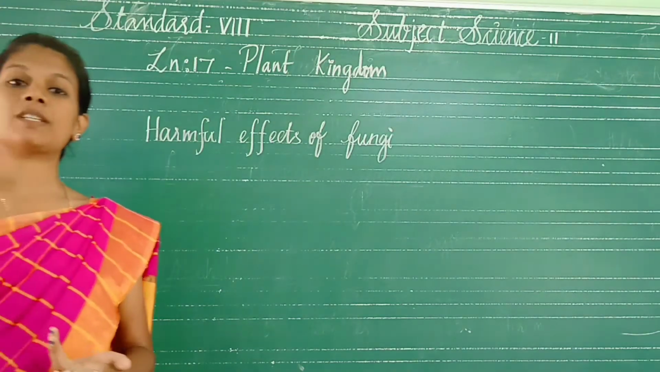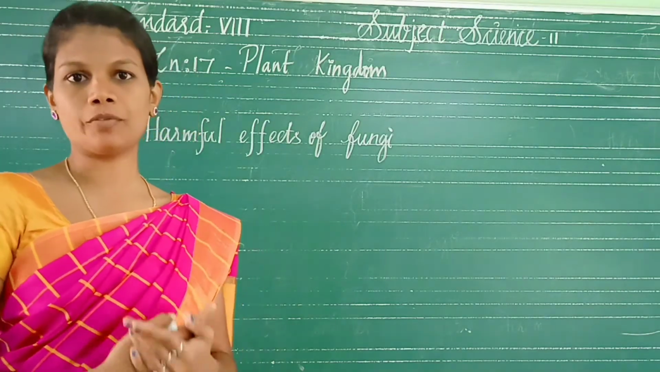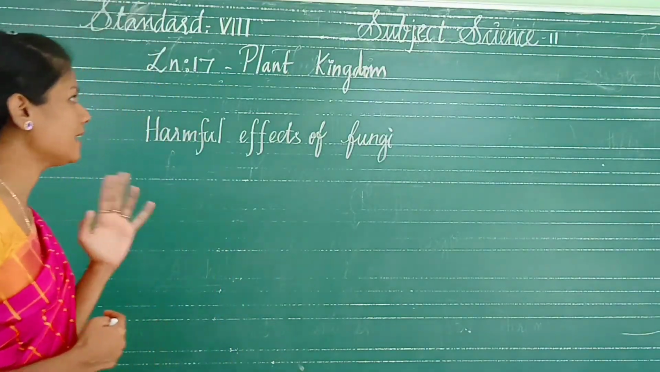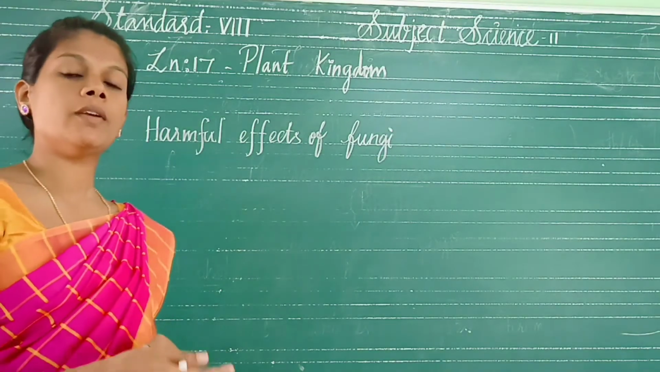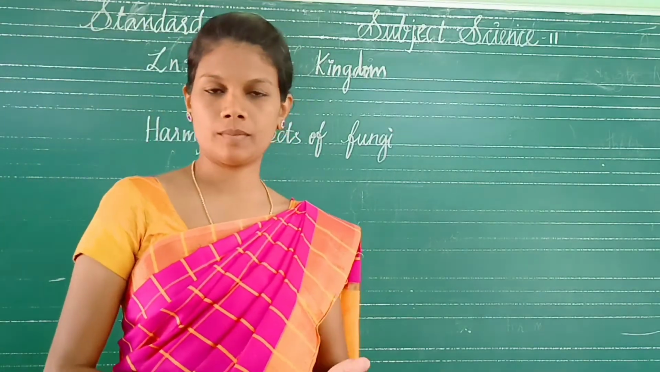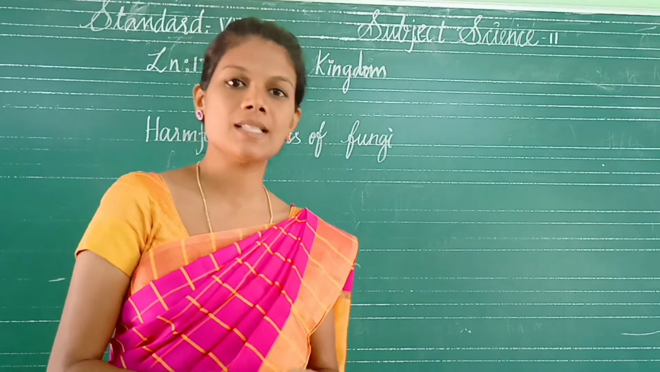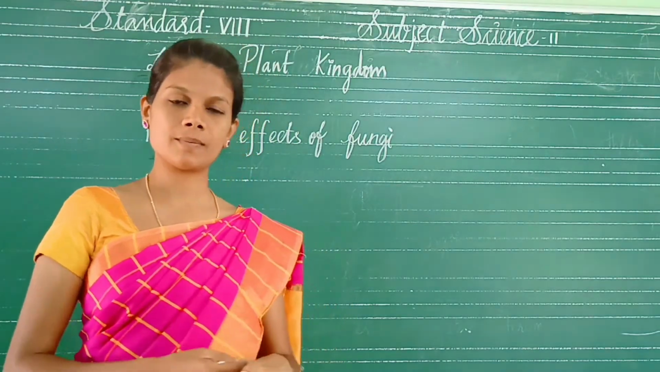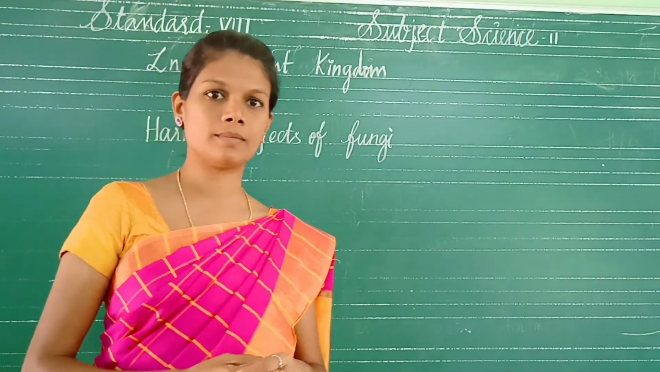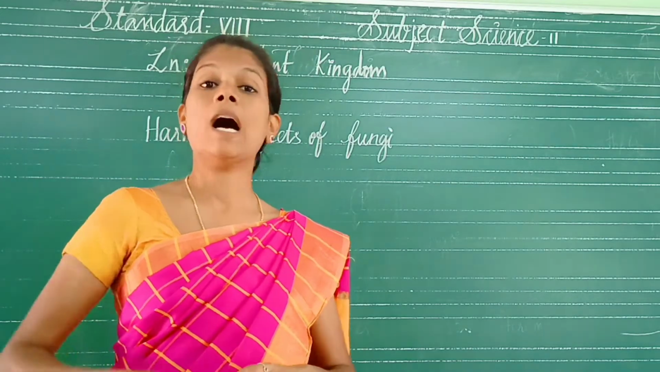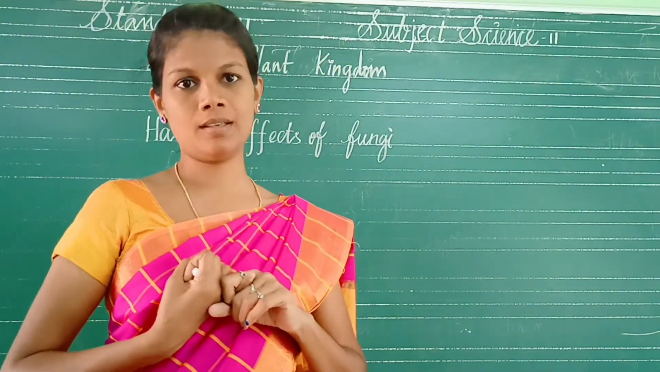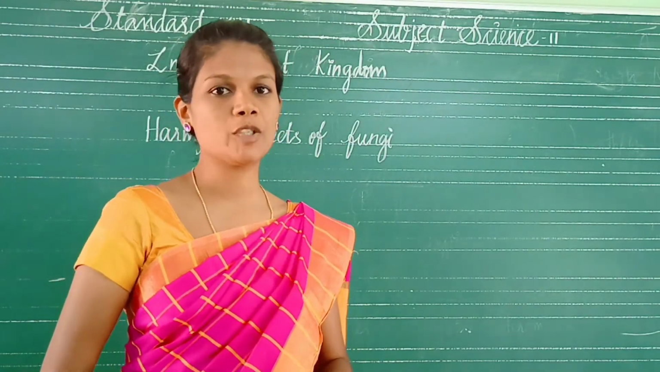Today we are going to discuss the next topic of lesson 17, plant kingdom. Before that, we can recall the previous topic. In the last class, what are the things we discussed? Do you remember? How many species are there on the earth?